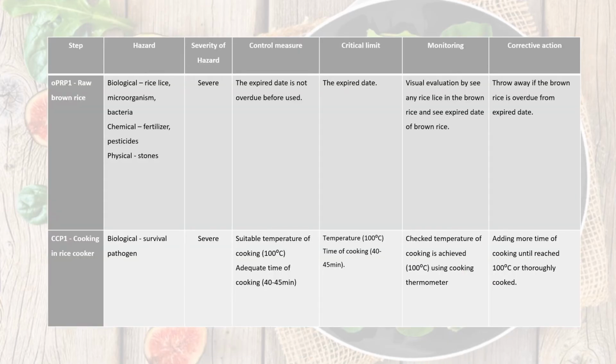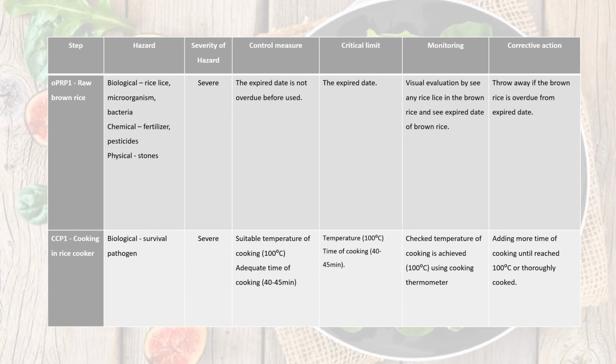For OPRP1, which is the raw brown rice step, the control measure is that the expiry date is not overdue before use. The critical limit is the expiry date. To monitor this step, we use visual evaluation to see any rice lice in the brown rice and check the expiry date of the brown rice. Corrective action in this step is to withdraw the brown rice if it is overdue from the expiry date.